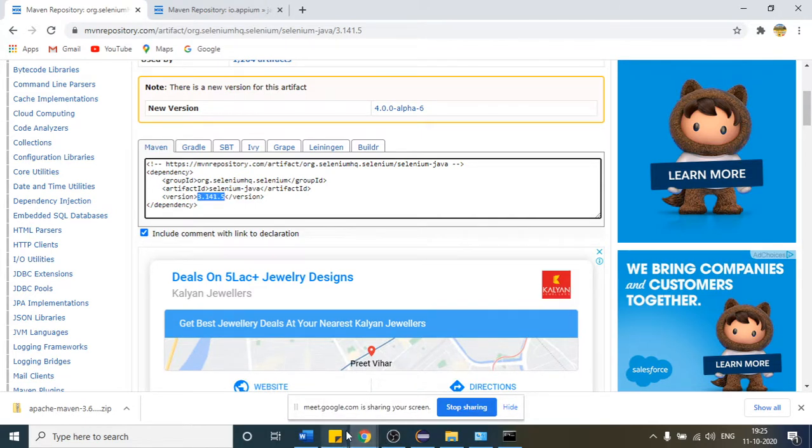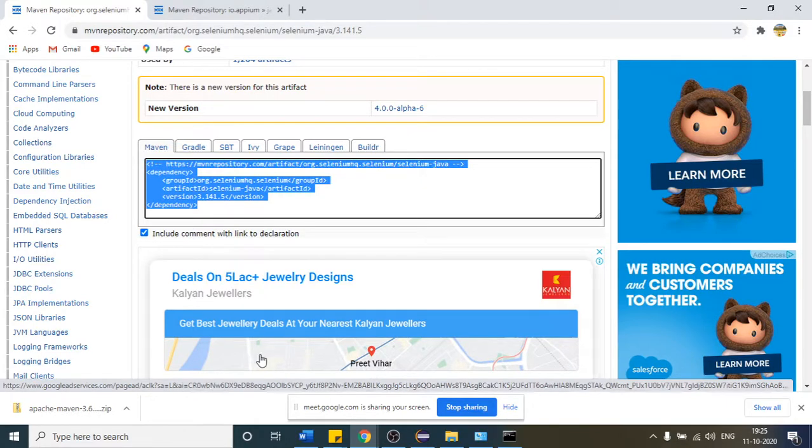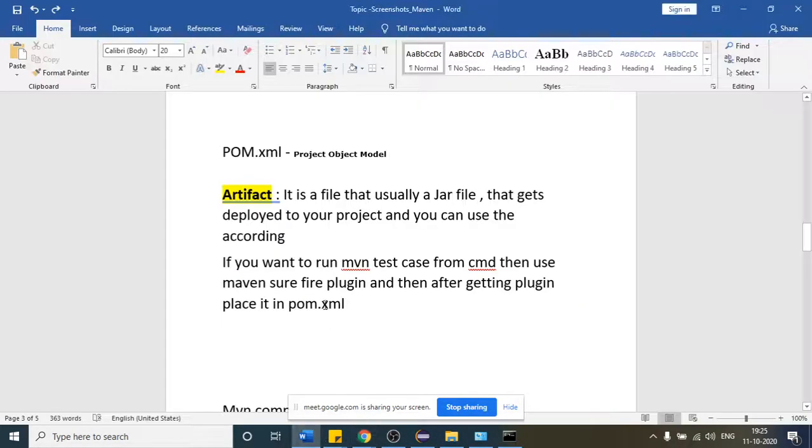I will show you where you will provide this text. But as of now, let us understand when you provide this entire text in pom.xml, right? This XML file is the main file related to Maven. So you are going to provide that text here.